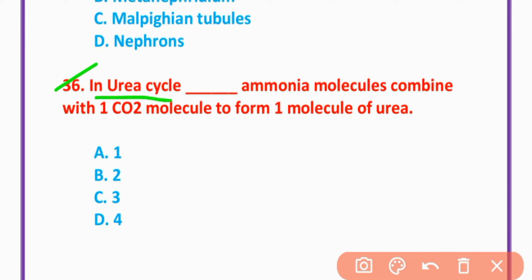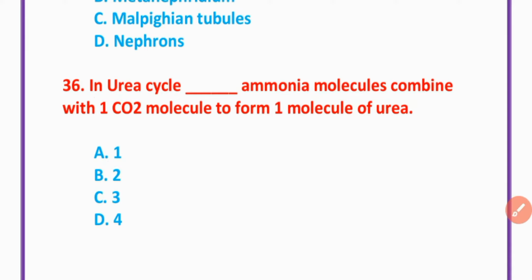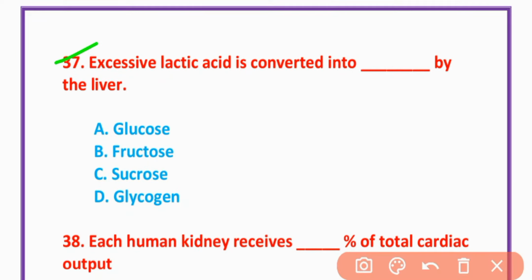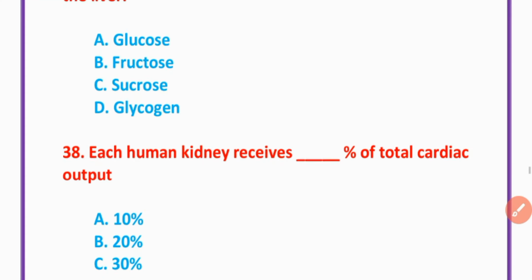36. In urea, two ammonium molecules combine with one carbon dioxide molecule to form one molecule of urea. Option B is correct. MCQ number 37. Excessive lactic acid is converted into glycogen by the liver. Option D is correct.